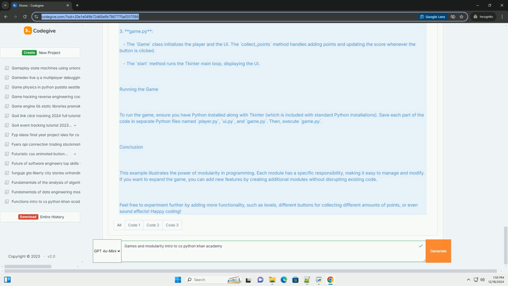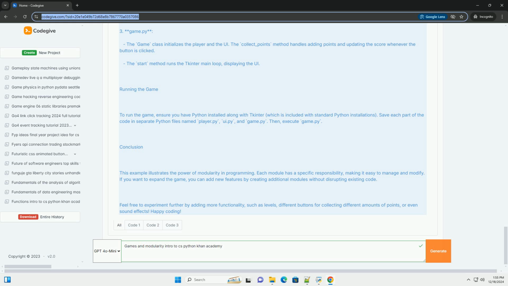def update_score(self, score): self.score_label.config(text=f'Points: {score}'). 3. game.py. Python. from player import Player. from ui import GameUI. import tkinter as tk. class Game: